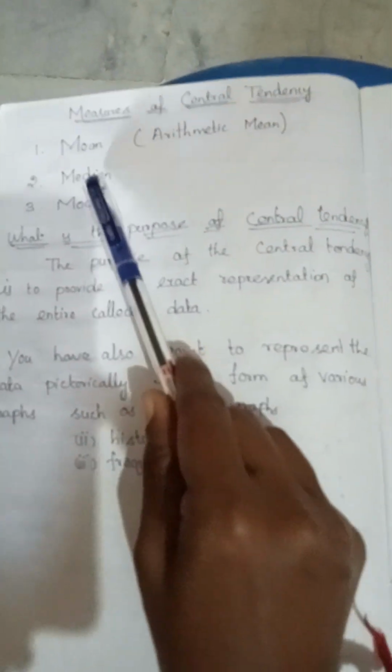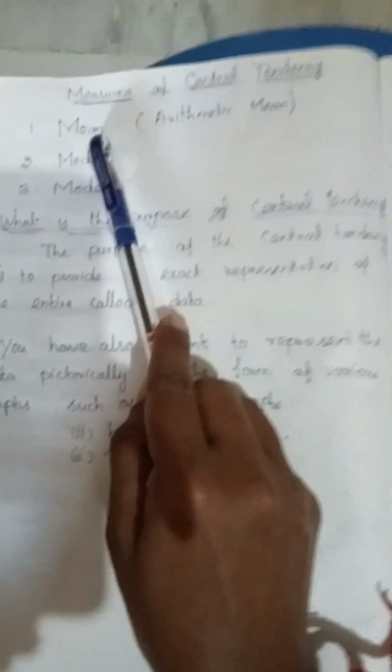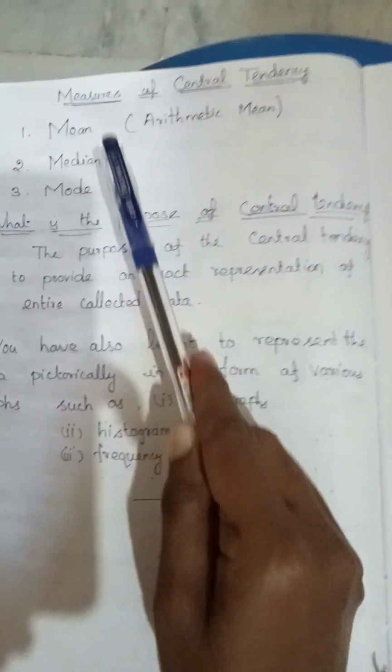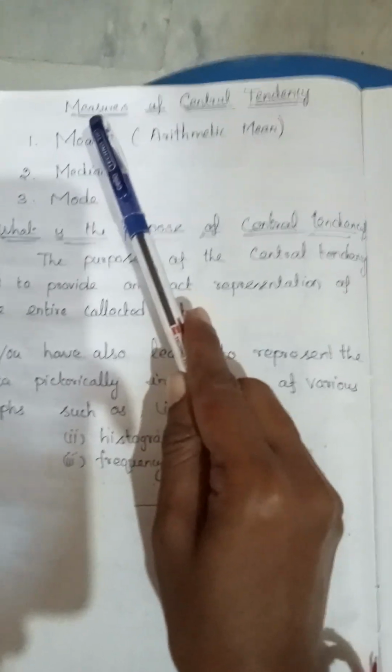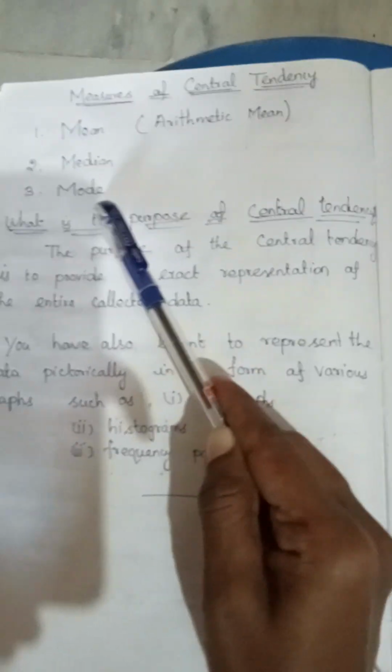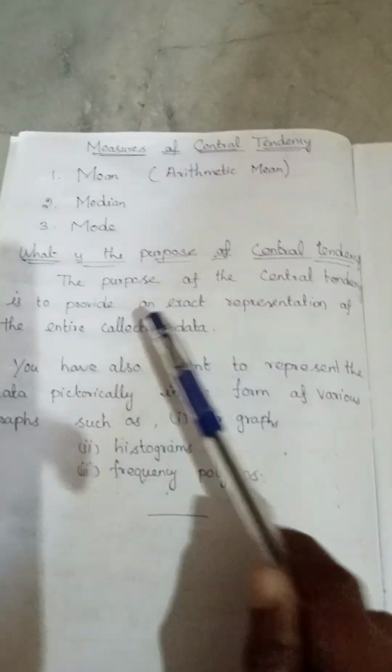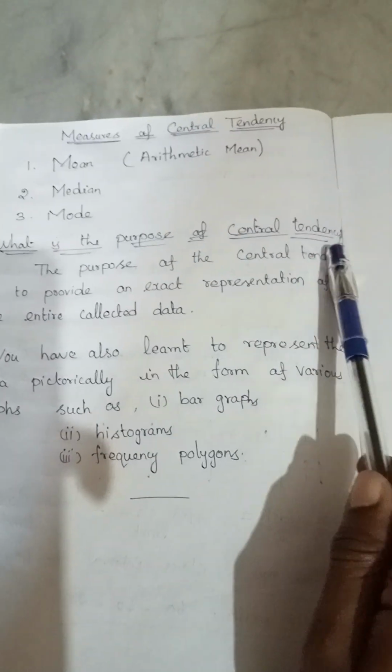Next, measures of central tendency. What are the measures of central tendency? Mean (arithmetic mean), median, and mode. What is the purpose of central tendency?